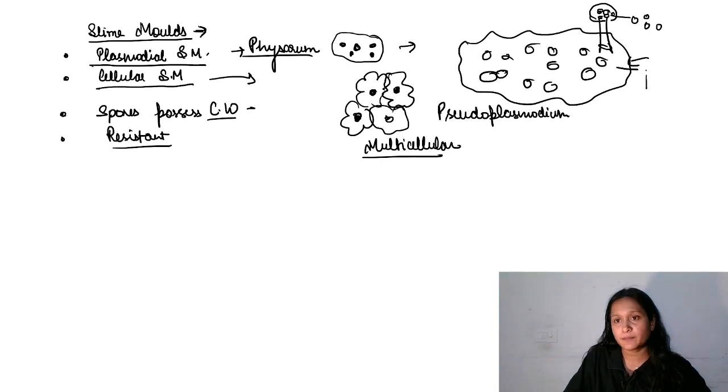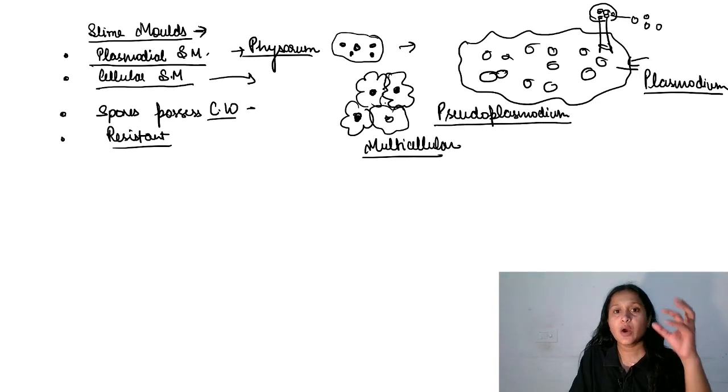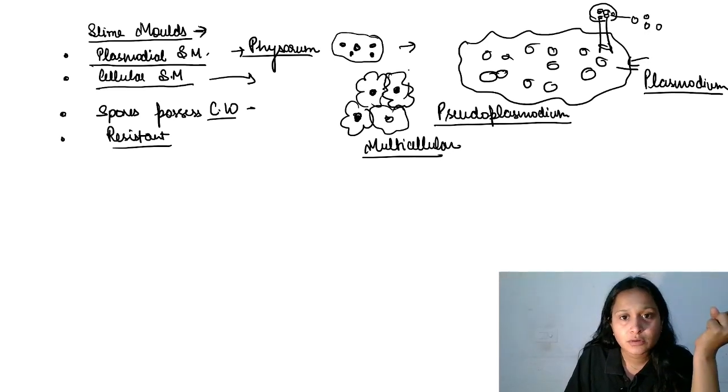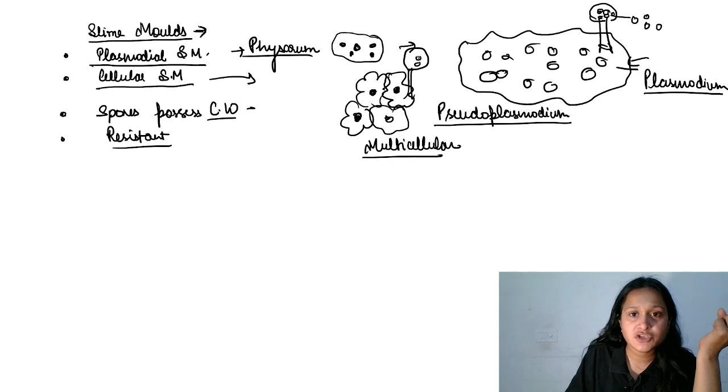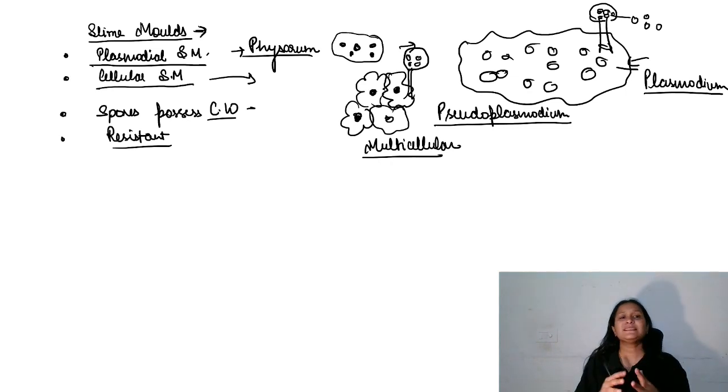This is plasmodium, where multinucleate condition is found. This is pseudoplasmodium. Now, when there is a scarcity of food, they form, of course, sporangia, a fruiting body, in which spores are formed. So there's a difference between plasmodial and cellular types of slime molds.